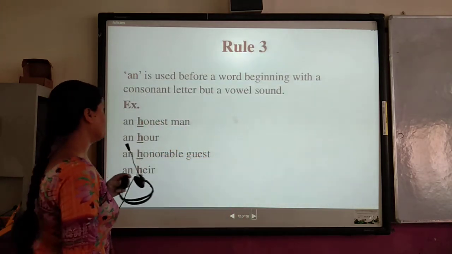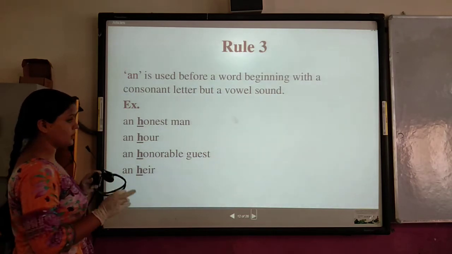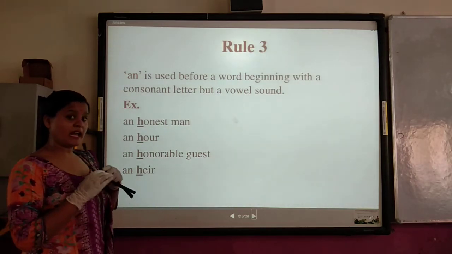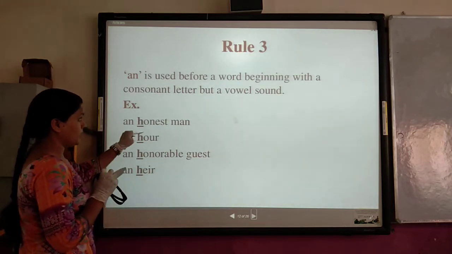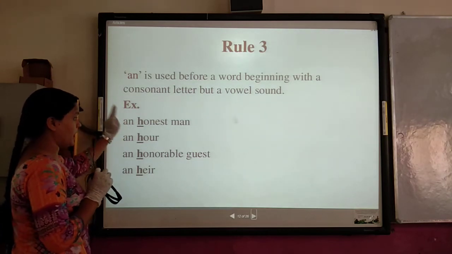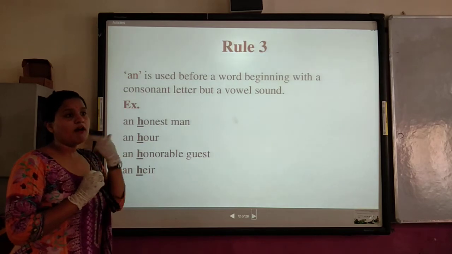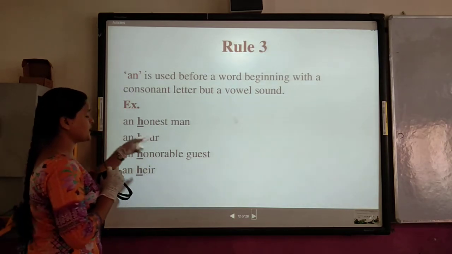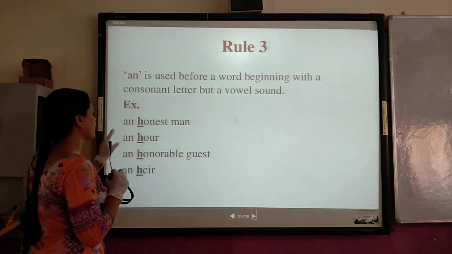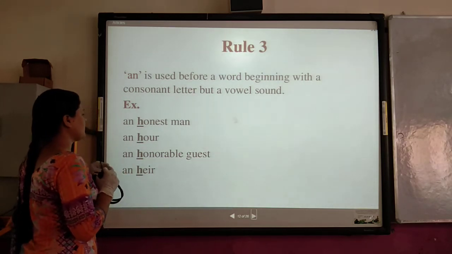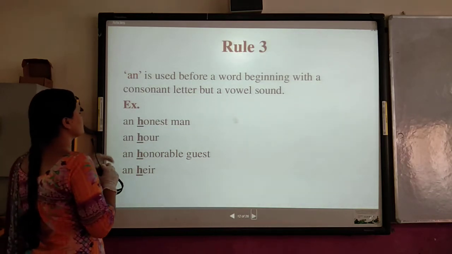Rule number 3: An is used before a word beginning with a consonant letter but a vowel sound. Again I am telling you, listen very carefully. These have a consonant letter at the beginning but their pronunciation starts with a vowel. Like honest man. It is not "honest" with an h sound, it is "onest". That's why it uses an. Next one, hour. It is not "hover", it is "our". That's why it uses an.